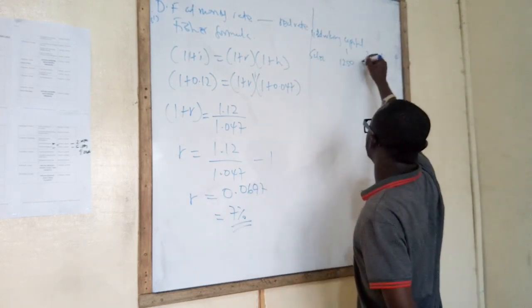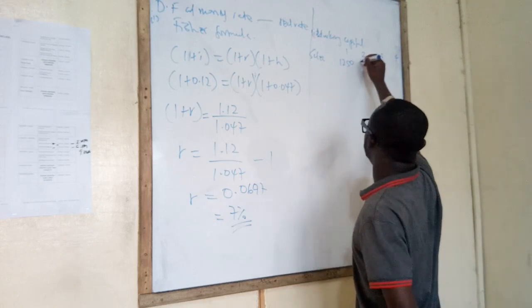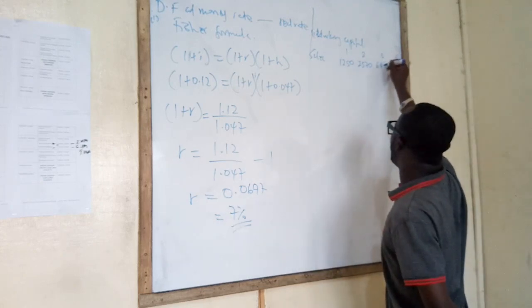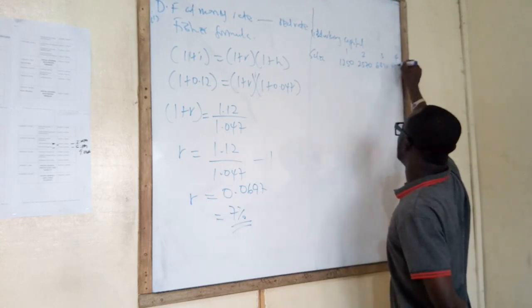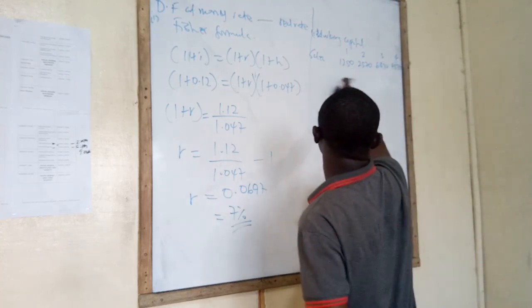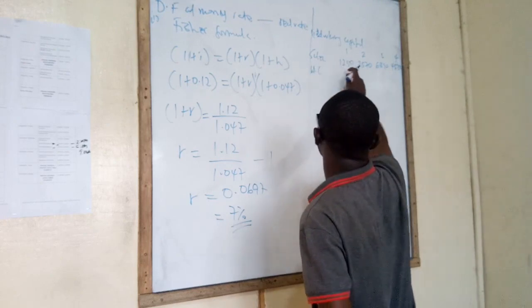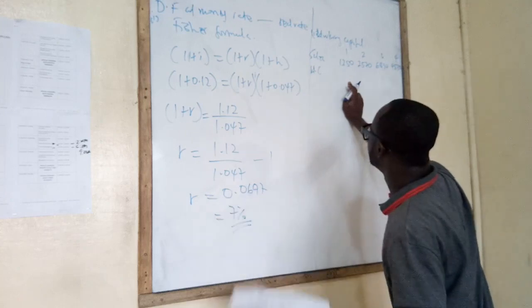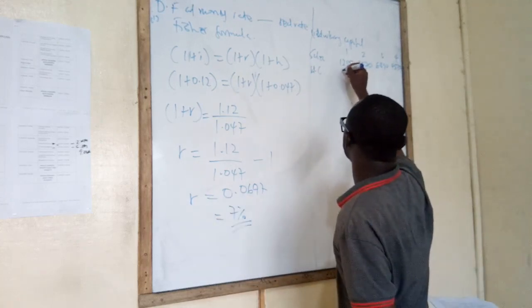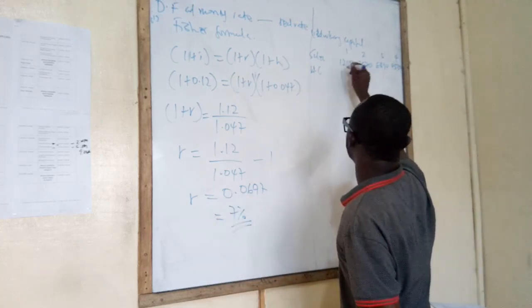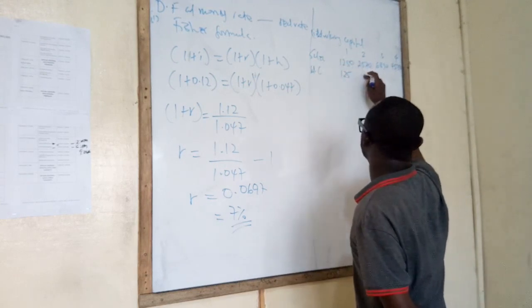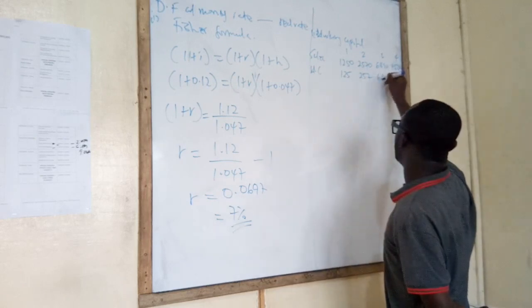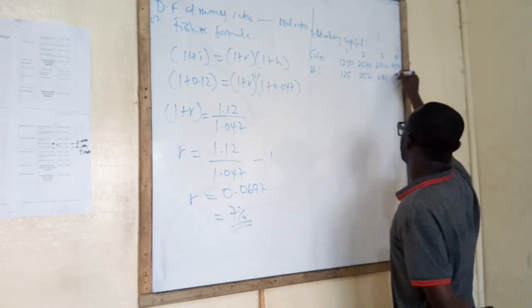1250. 2570. 6890. 4530. Okay, so we go to the working capital. How many percent? 10%. So we go 125 and then 257 and then 689 and then 453.